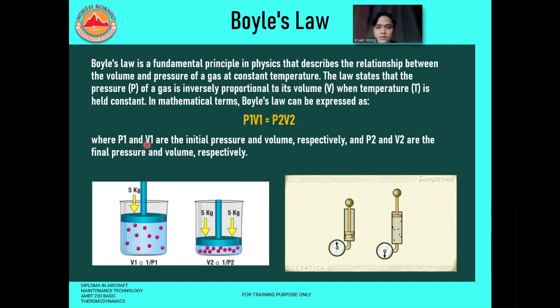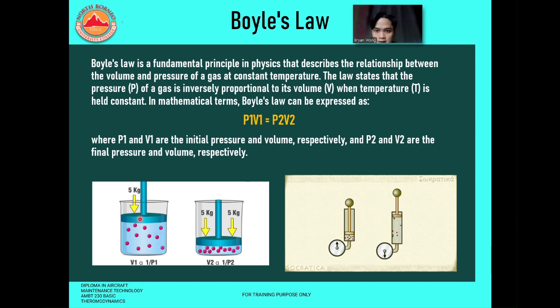So what is P1 and V1? Let me explain. P1 and V1 are the initial pressure and volume. P represents pressure, V is volume. Respectively, P2 and V2 are the final pressure and the final volume. As you can see here in this first diagram.